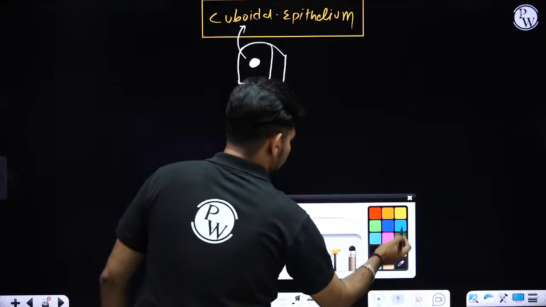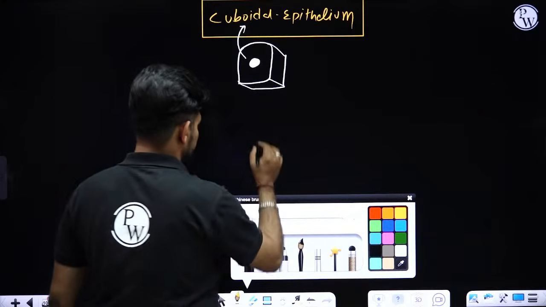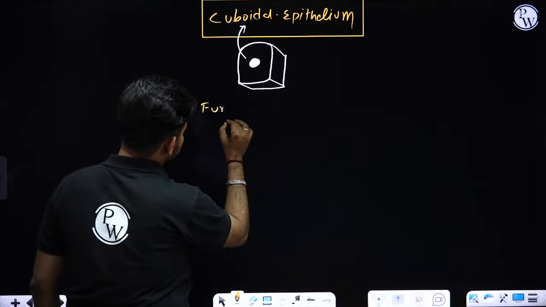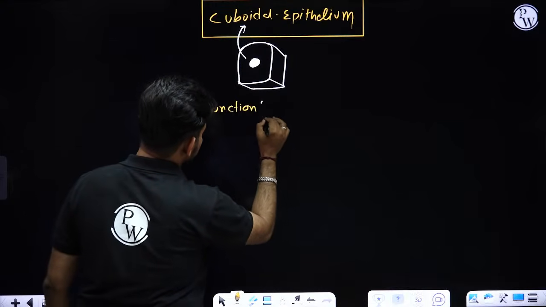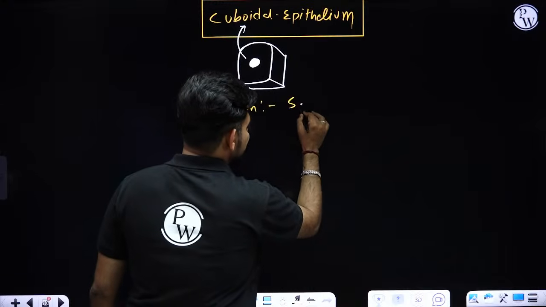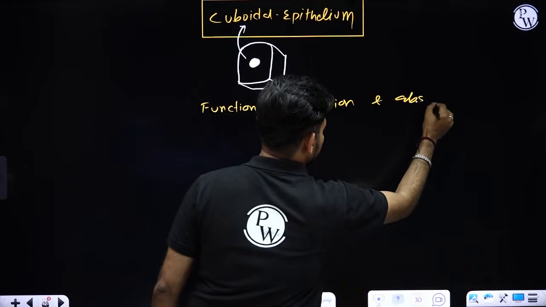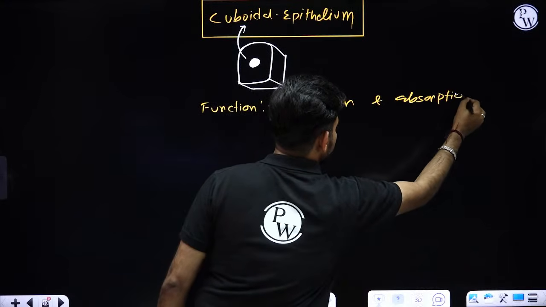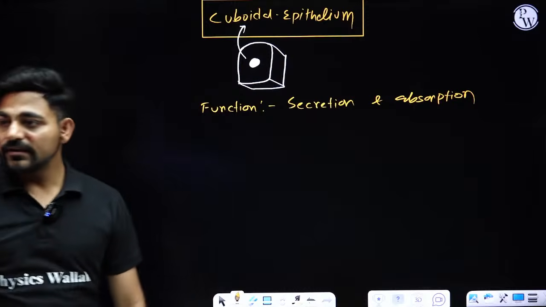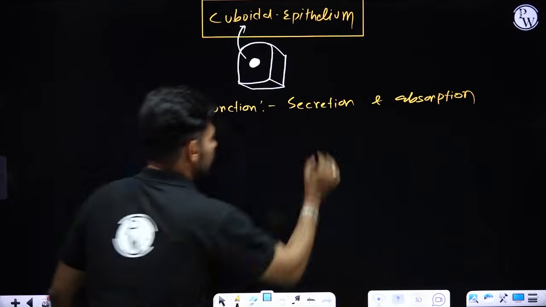Now what is the function of cuboidal epithelium? The function is very important. They are responsible for secretion and absorption. Now what is secretion?